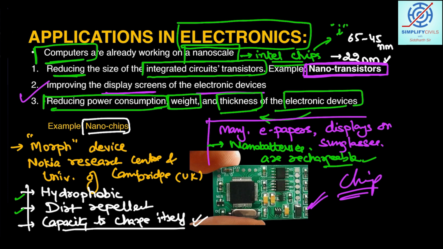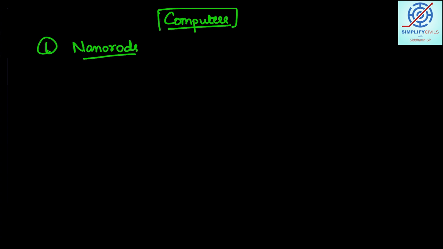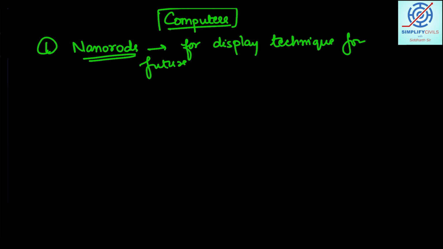This is the example for electronics basically, students, but I give you examples of computer science also, what are its applications in computers. So one such example is nanorods. These nanorods can be used for display techniques, for future technologies, in future such kind of technology, for consuming less electricity.